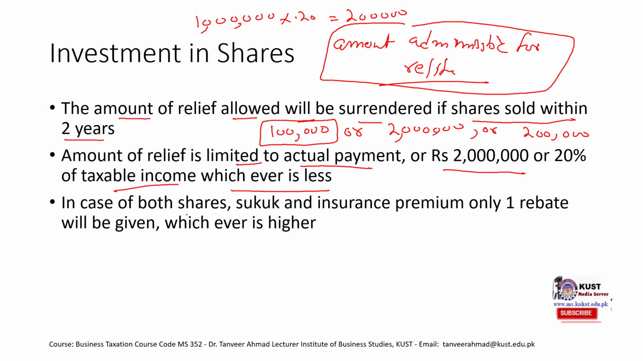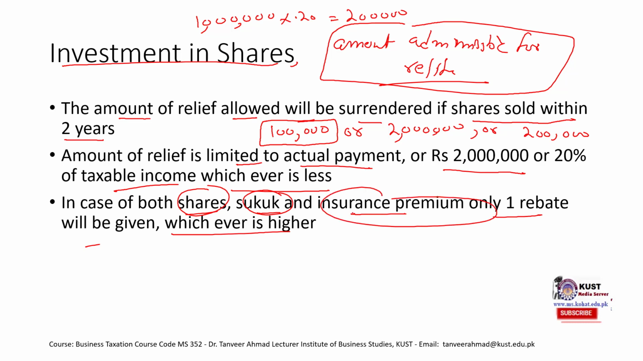In the case of shares, Sukuk, and insurance premium, remember I have mentioned in the heading that it is investment in shares, but it also includes the investment in Sukuk and life insurance premium. This is the first heading that we are discussing. So only one rebate will be given, whichever is higher. If you have invested in shares, Sukuk, and insurance premium, you have only one rebate rather than a rebate or relief on all these amounts.